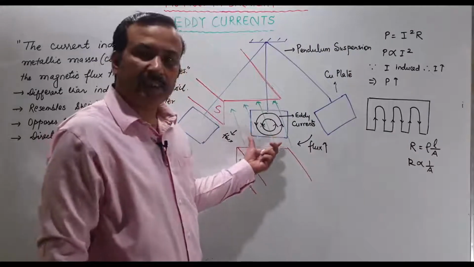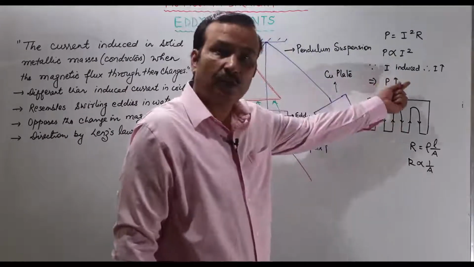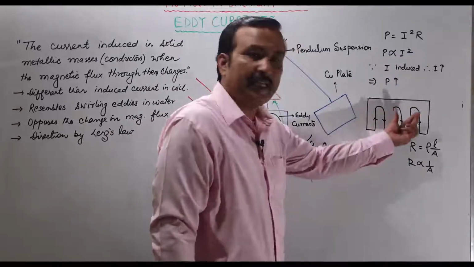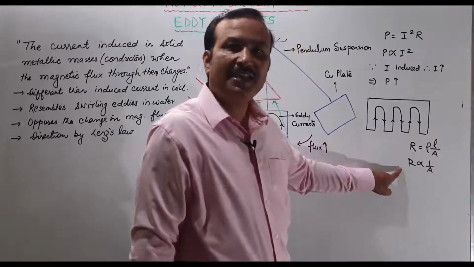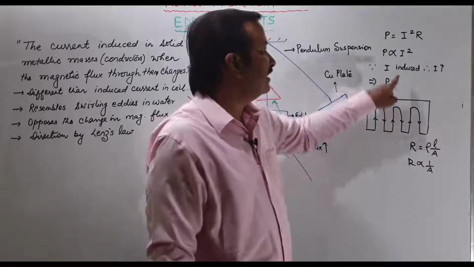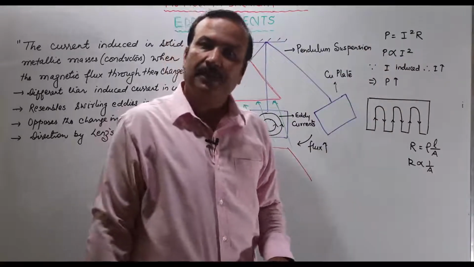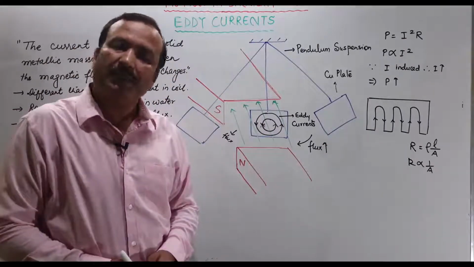यहां एरिया ज्यादा था, रेजिस्टेंस कम था, तो करंट ज्यादा हो गया, पावर लॉस ज्यादा हो गया. बट आपने कुछ एरिया इसका निकाल दिया, area is getting decreased, resistance will increase, resistance will increase, current will decrease and power loss will decrease. Right? Then you will find this damping effect will not be that much.